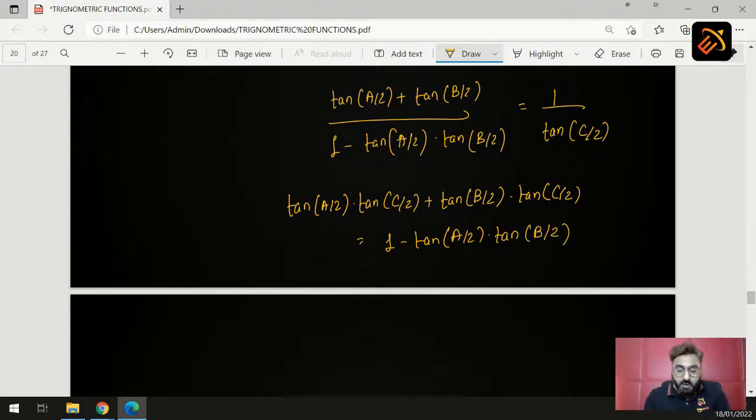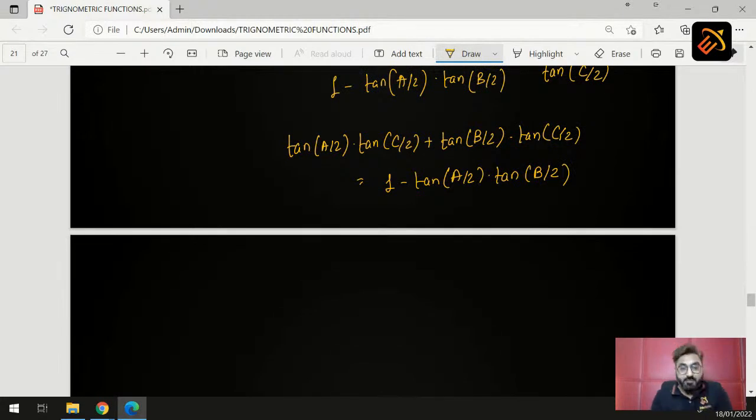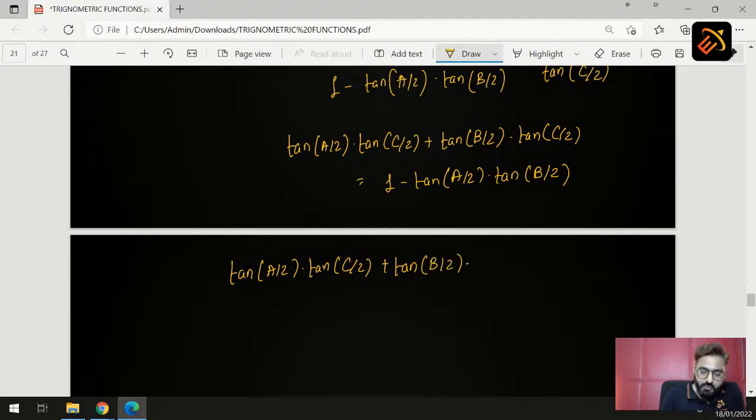So let's take this tan A by 2 into tan B by 2 to our left hand side. So we get tan of A by 2 into tan of C by 2 plus tan of B by 2 into tan of C by 2 plus tan of A by 2 into tan of B by 2 is equal to 1.